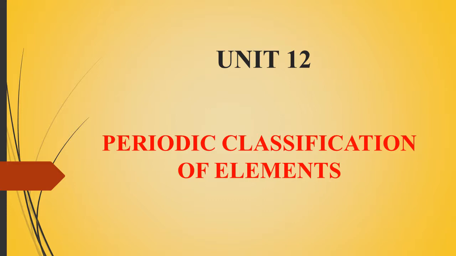First, Dobereiner proposed the law of triads, John Newlands proposed the law of octaves, and Mendeleev arranged the elements in his periodic table by physical and chemical properties. From his arrangements only, we have to make the modern periodic table.